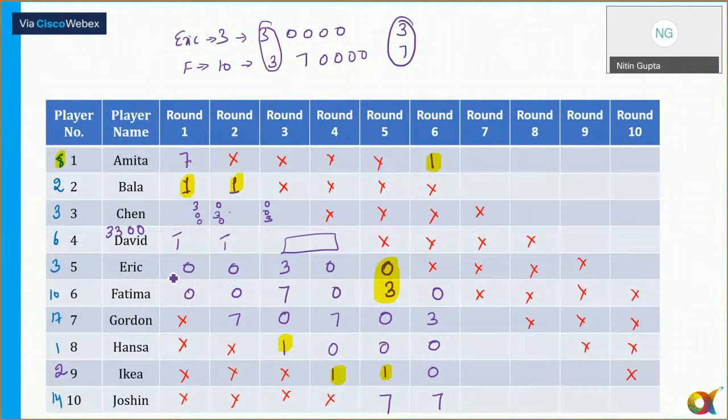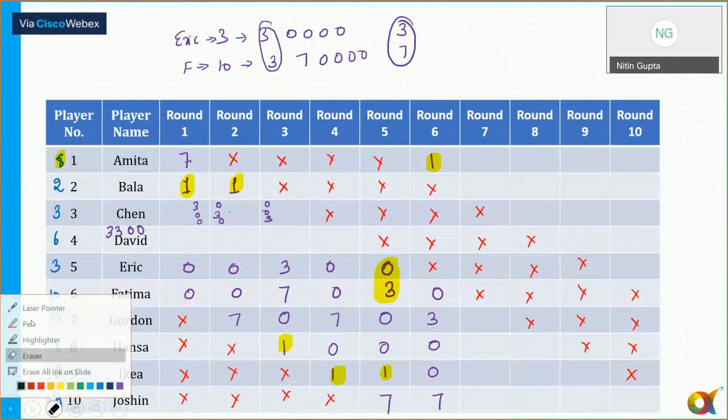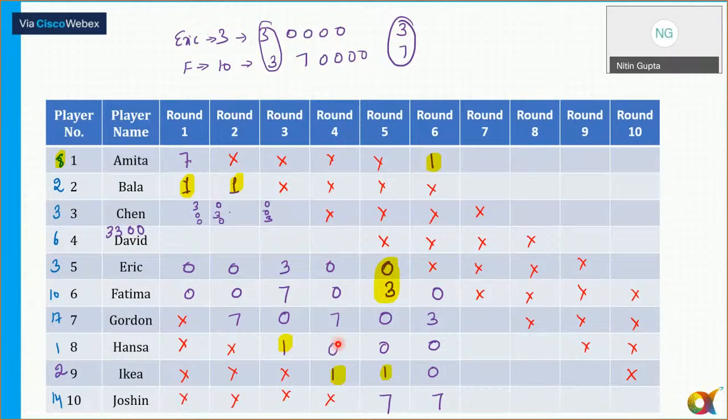I hope that it is clear to all of you till this point. Any doubts to anyone? Now, let's concentrate on round 4. In one of the cells I need 3. Remember, in round 4 I have used 7 and 1.